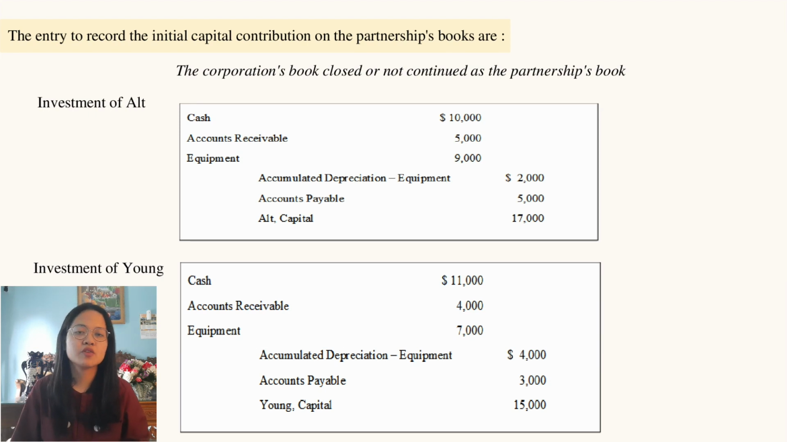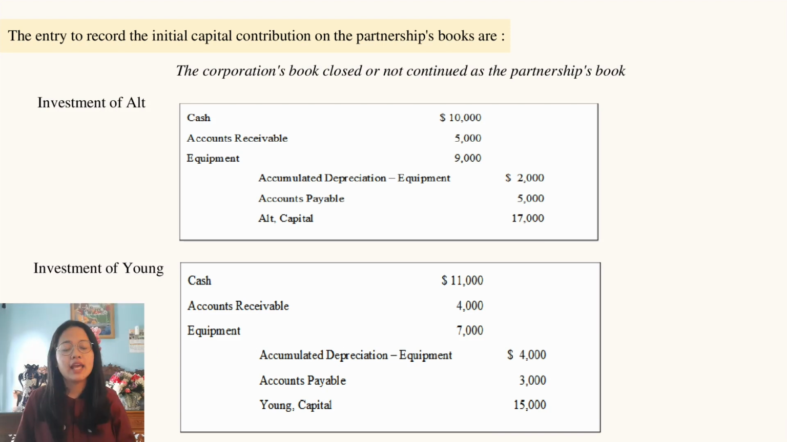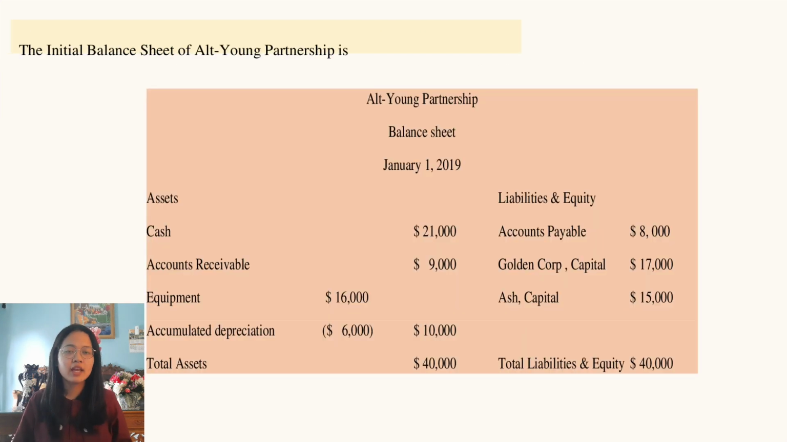Second, the corporation's book closes or does not continue as the partnership's book. In investment of Alt, we can see the entries of all of the accounts. In investment of Young, we can see the entry is the same as before. After that, we know about the balance sheet of Alt-Young Partnership. We can see in the slide total assets and total liabilities and equities of Alt-Young Partnership are $40,000.